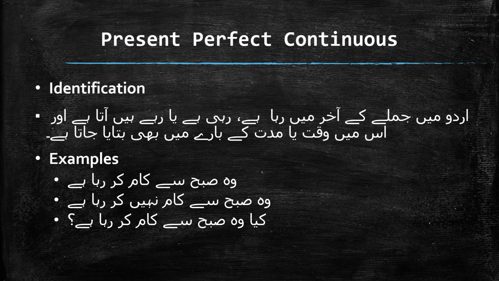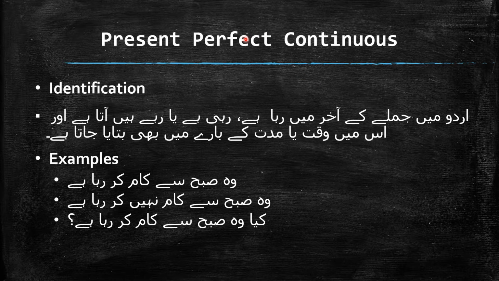So viewers, the first step is to understand the identification of the perfect continuous tense, and we are going to discuss the present perfect continuous. This tense is the mixture of perfect tense and the continuous tense, and we have already discussed both of them. So identification is saying to you that in Urdu, the sentence ends with raha hai, rahi hai or rahe hain. We know that continuous tense has the identification mark raha, rahi, rahe. But where is the perfect?